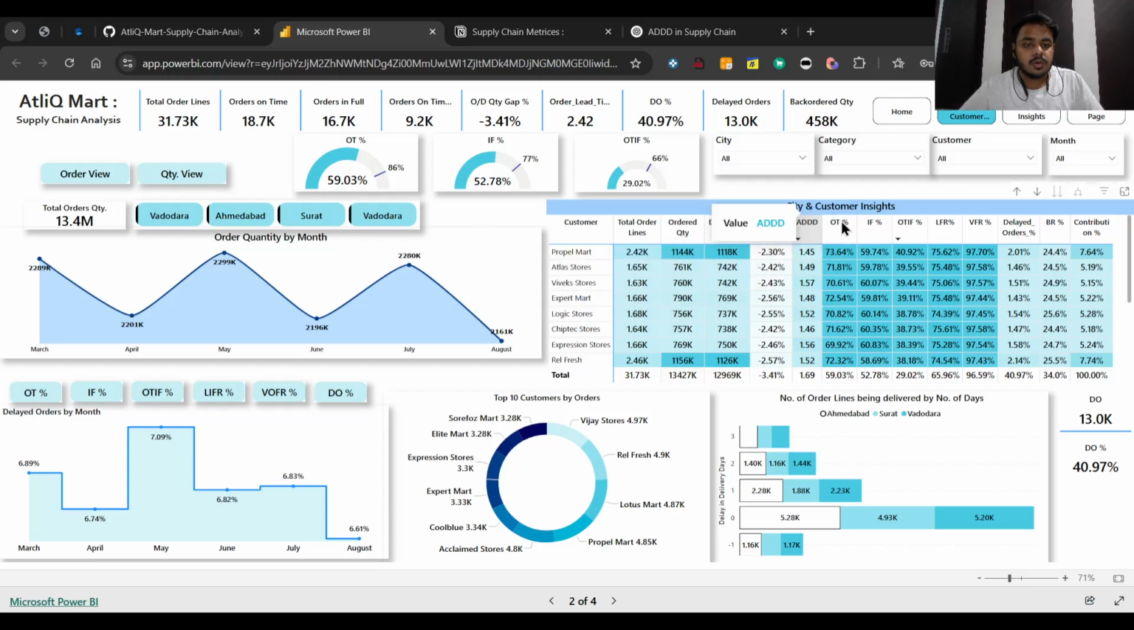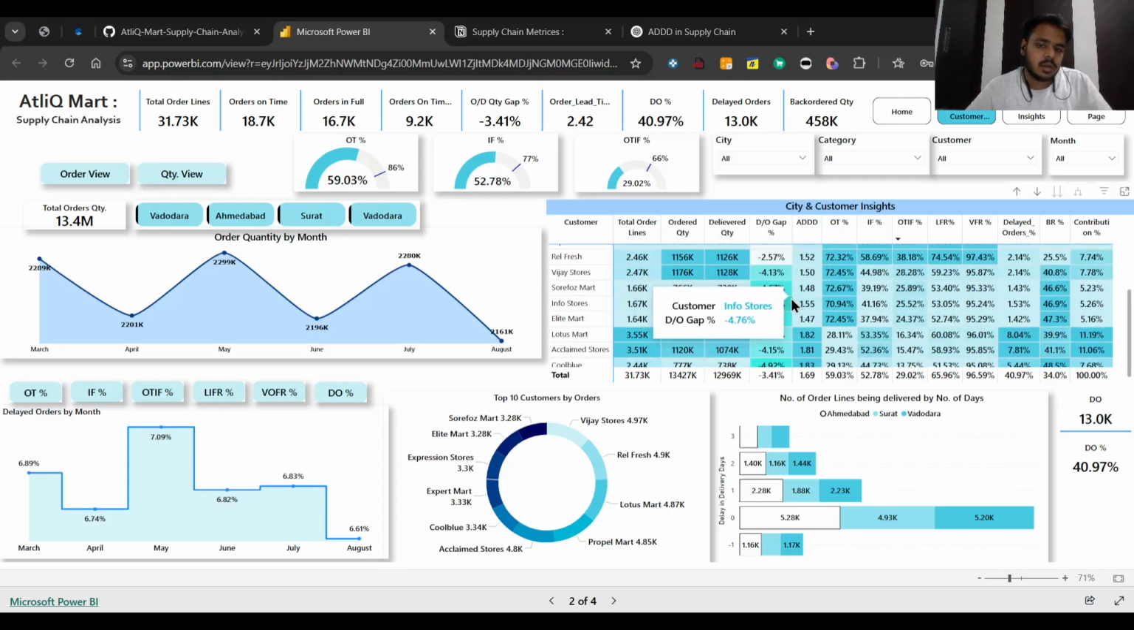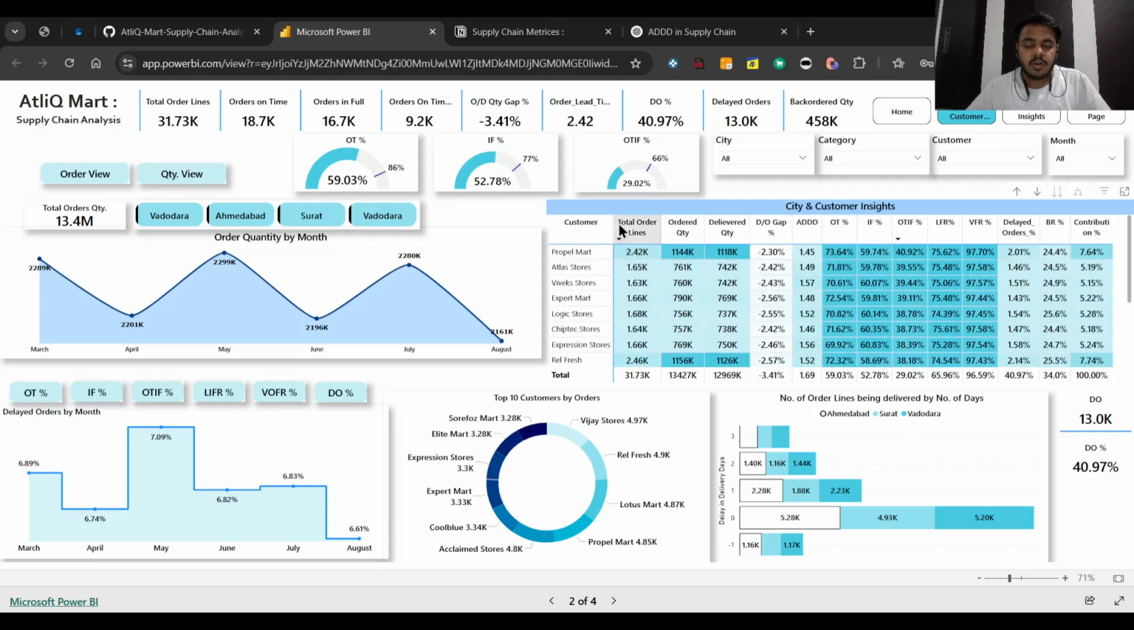Also, the top five customers have a very low delayed order percentage, around 2% in terms of Propel Mart, then in Atlas Stores it is 1.46% and so on. Also, you will see that the gap order is in the range of minus 2.55 to 2.30, which is very nominal. But now let's see the bottom five performing customers with respect to OTIF percentage.